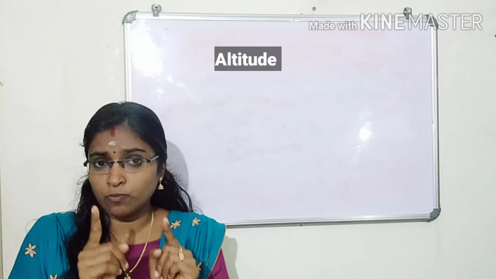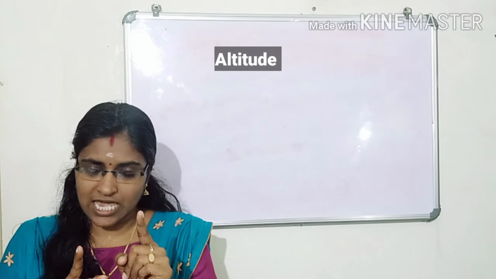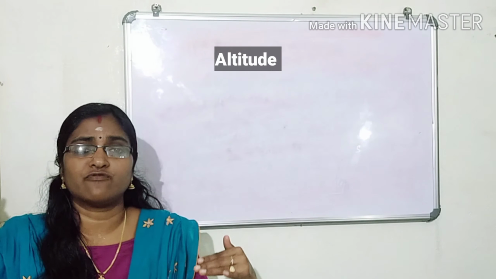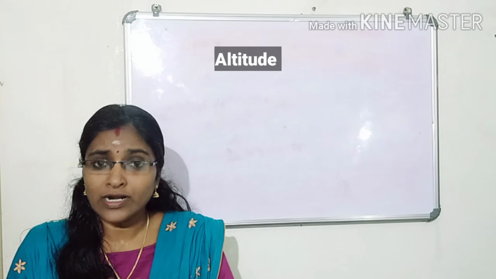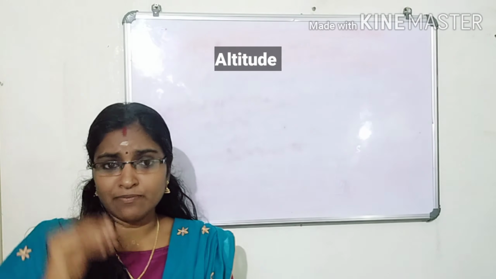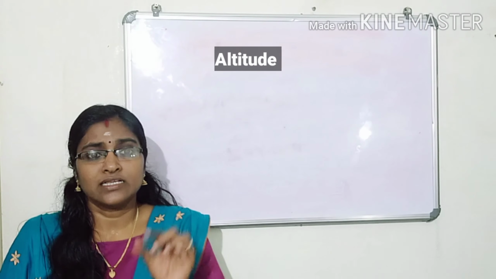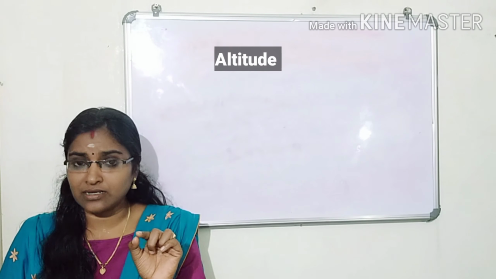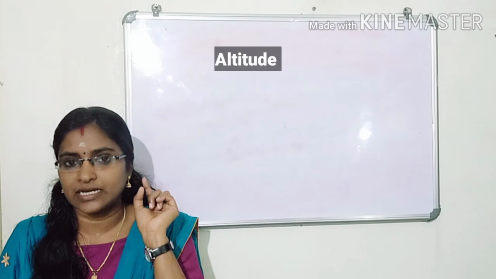That means two places situated on the same latitude, but one very near to the sea and one far away from the sea, will not experience the same temperature. As the height above sea level increases, the temperature decreases. Listen, altitude increases, temperature decreases.